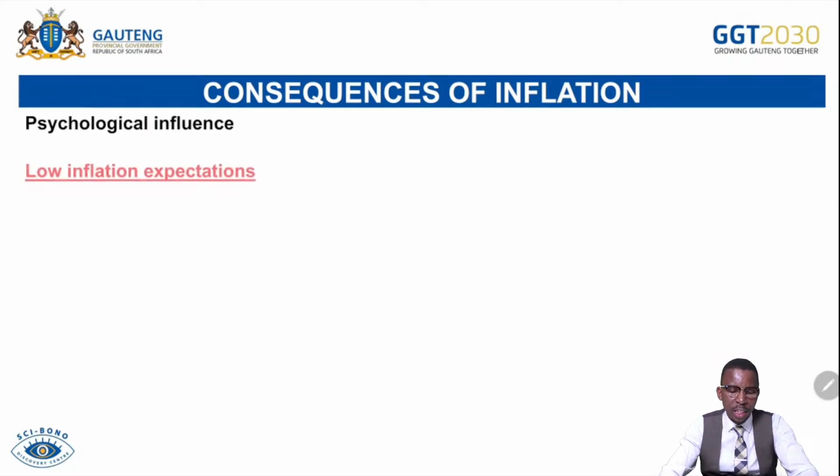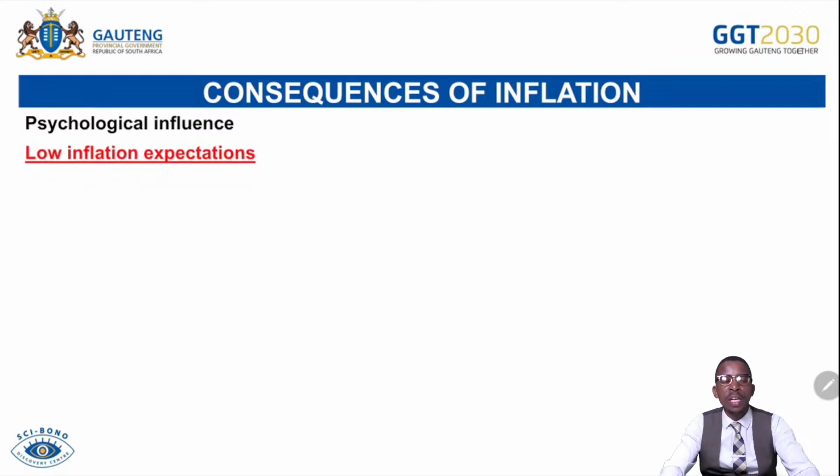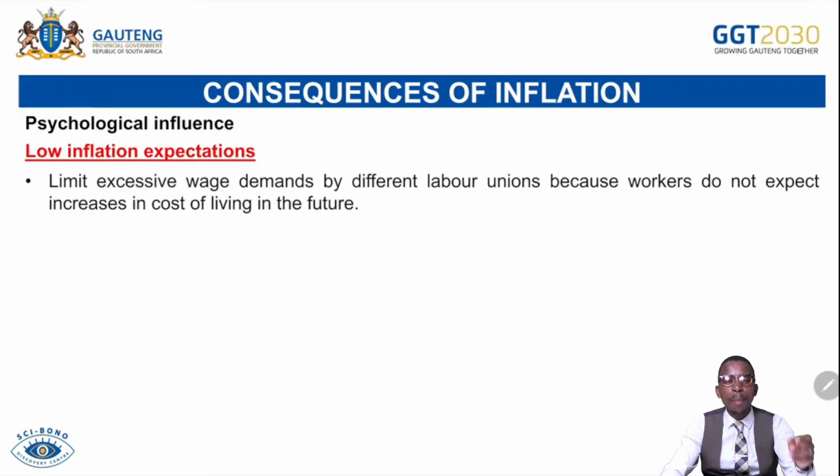Psychological influence. Here we check low inflationary expectation. If we expect that there will be lower inflation, as consumers, businesses, and the government, what can we do? Consumers will save their money now and spend later because they know that their money will afford more goods and services at a later stage. What about investors? If they expect a low level of inflation, what do they do? And then what about the government? What does the government do if it expects a lower level of inflation?